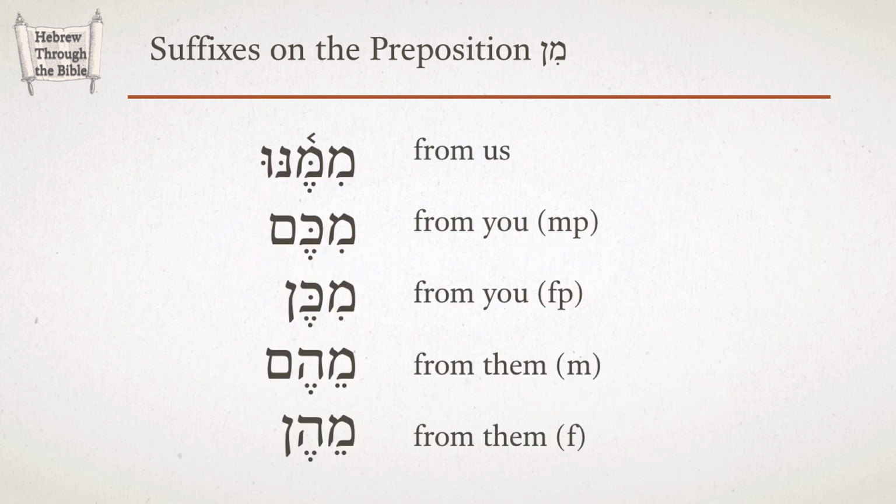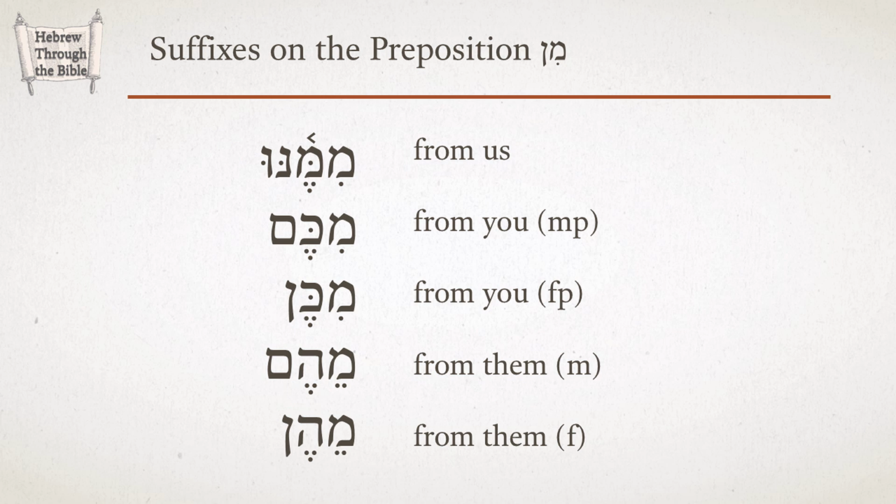Here are the forms with the plural suffixes. Mimenu, mikem, miken, mehem, mehen. Notice that the form for from us is the same as the form from him, mimenu. Also notice that with the last four forms, the preposition does not double.